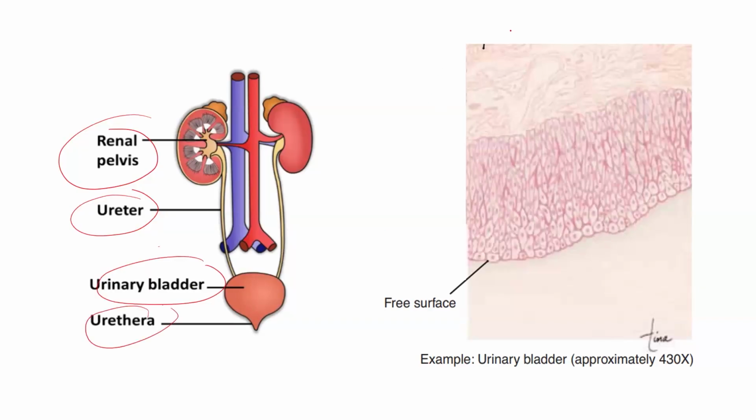This is again an H&E stained image of transitional epithelium. So this is a free surface of the urinary bladder, which is marked here. And we can see that it is a layered one. So it is stratified. It is an example of stratified epithelium. You can also call it urinary epithelium because it is usually present only in the urinary system.